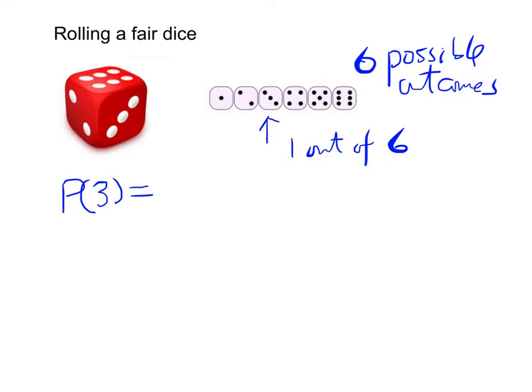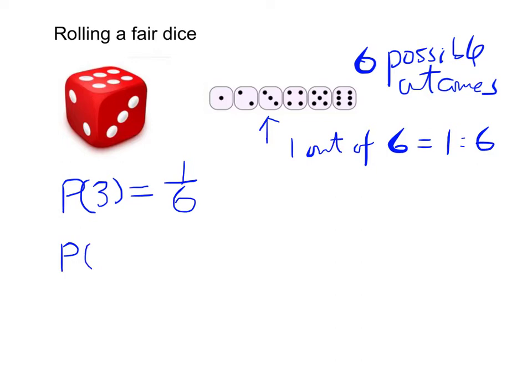So therefore, how can we express this in mathematics? This will be a ratio 1 to 6, and therefore you will usually write the result of a probability as a fraction, which is 1 over 6. And let's see another example.